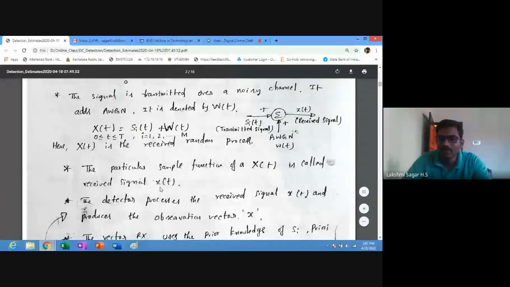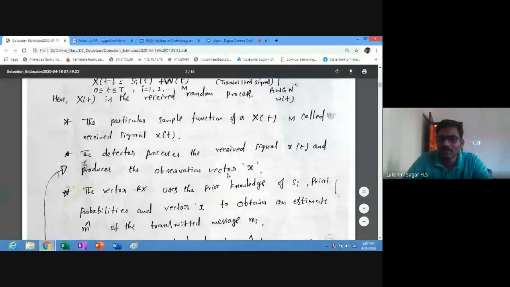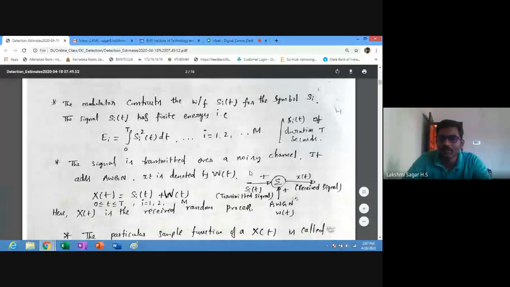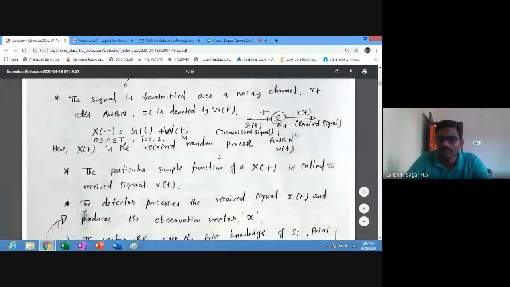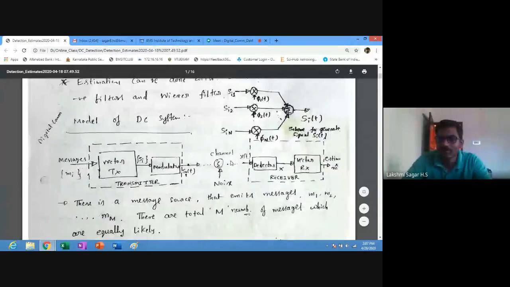Then the detector processes the signal x(t) and produces the observation vector x. So the detector's function is to process the received signal x(t) and get the observation vector x. How to get the observation vector? All of this we have studied in digital modulation techniques. The same concept is applicable here also. So we will get some observation vector or test statistics, which can be denoted as x.